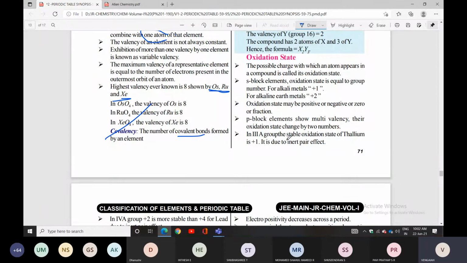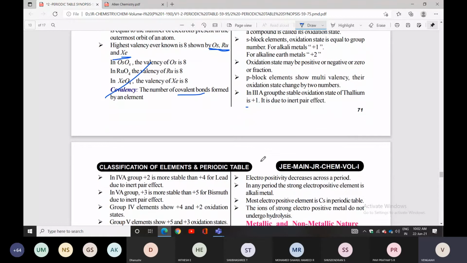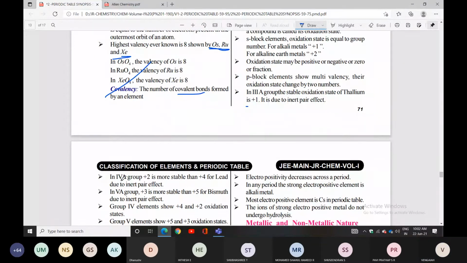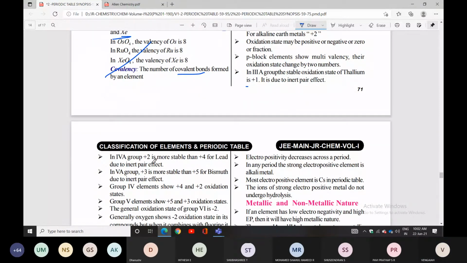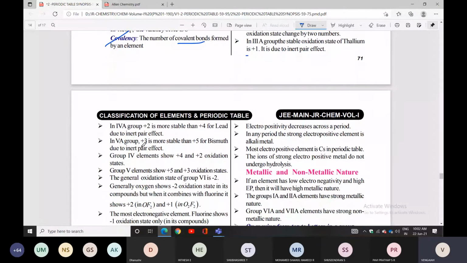In 3A group elements, the stable oxidation state of thallium is +1. It is due to inert pair effect. In 4A group elements, +2 is more stable than +4. In 5A group elements, +3 is more stable than +5 due to inert pair effect.